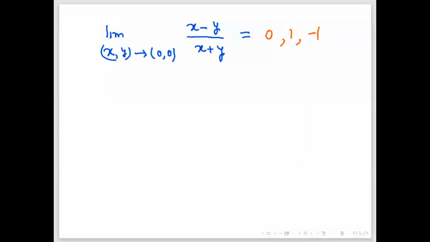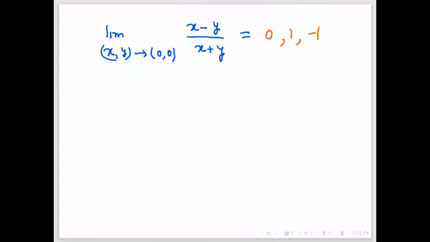We will see the actual epsilon-delta definition anyway, but for the time being, what I want to say is that for a sequence, if you find the individual limits of the sequence, you will get the answer. The question is whether something similar happens in the case of limit or not.